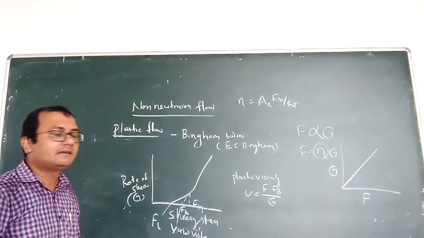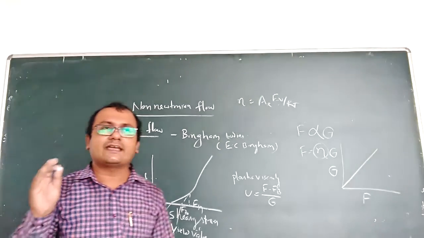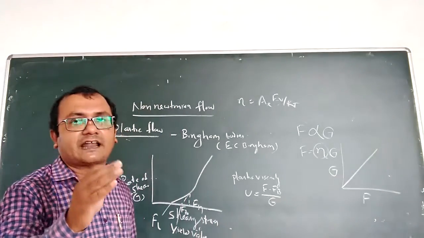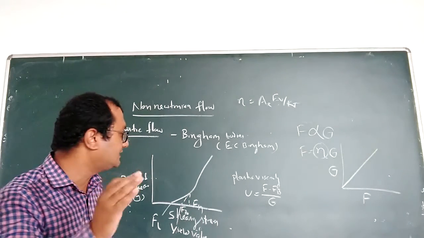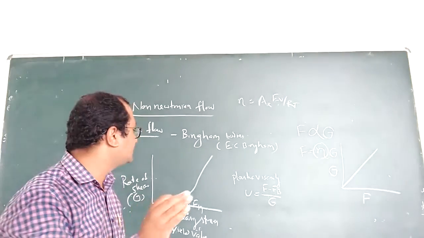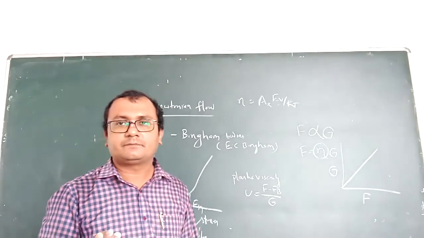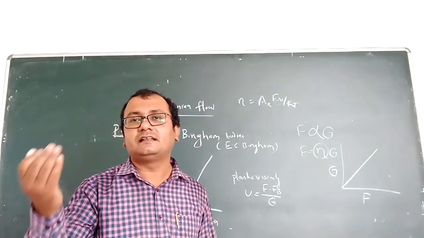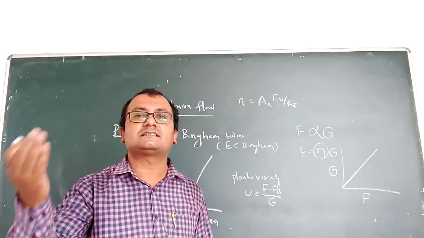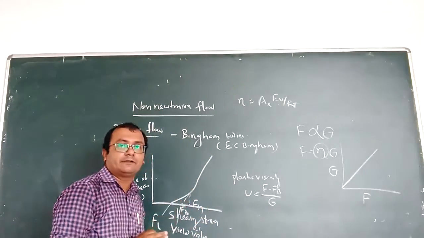What is this plastic flow? In plastic flow, when we apply shearing stress, the resistance is not similar to Newtonian liquids. The rate of shear will not increase simultaneously with the shearing stress, but it will look like a Newtonian liquid.